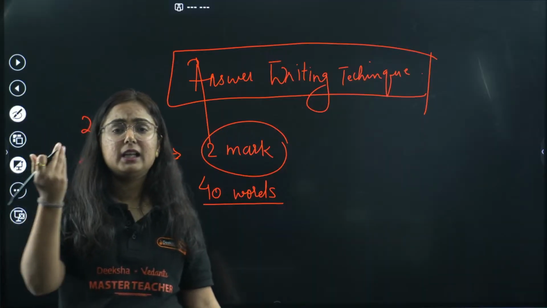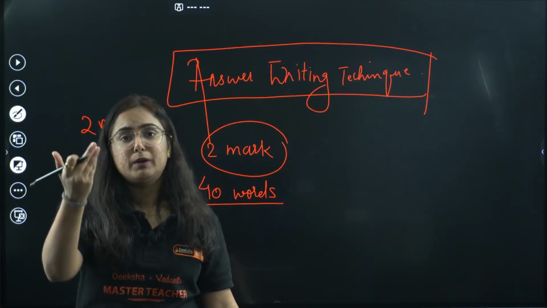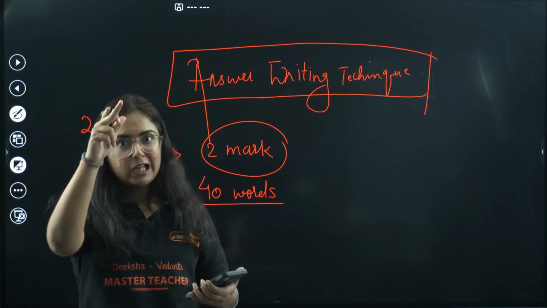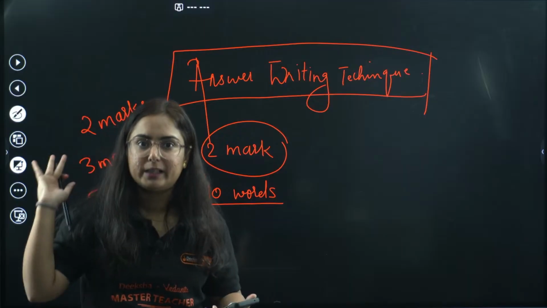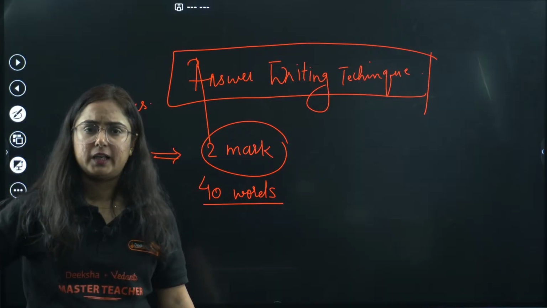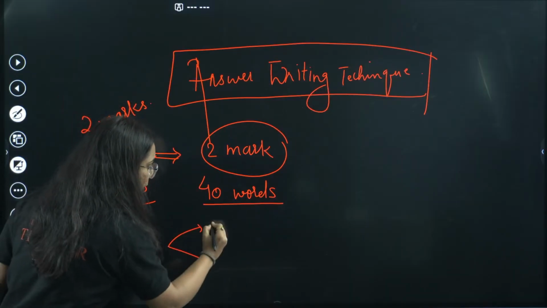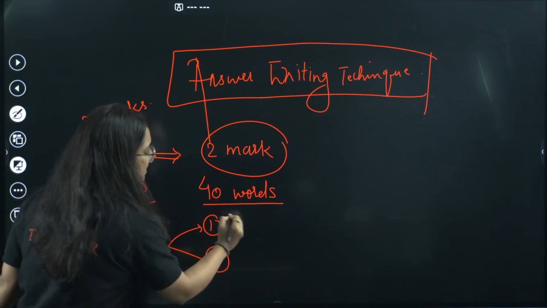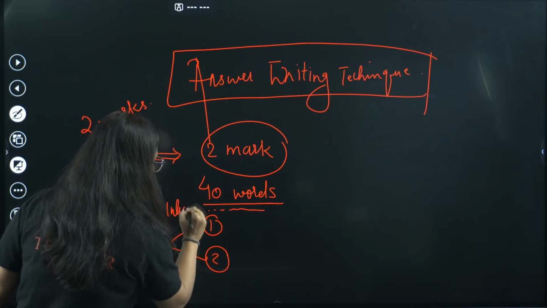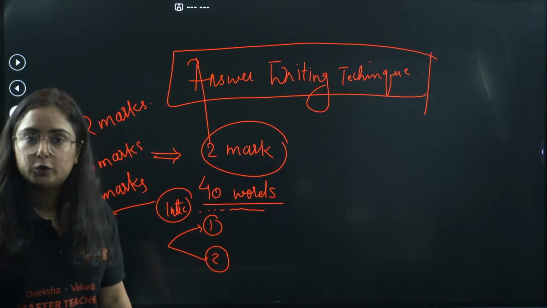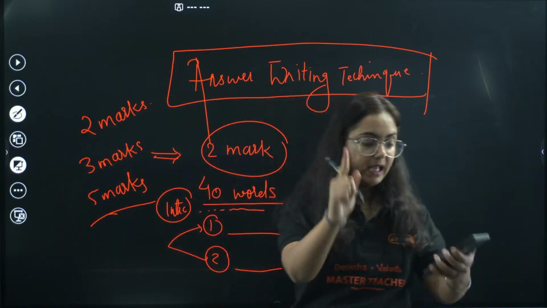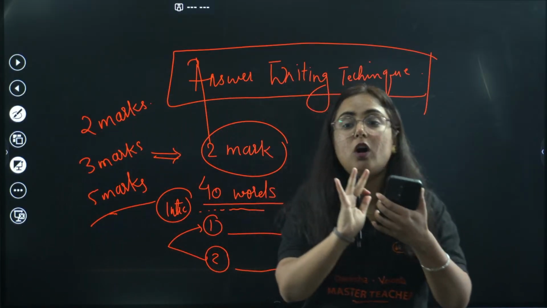For example, they just gave you a question: what are the steps taken by French revolutionaries to raise the feeling of nationalism? Now, you know that the whole 7 points doesn't mean that you will write everything, right? Stick to 2 points. No big intro, nothing. Just go and write point number 1, point number 2. You can give a small intro and then write point number 1, point number 2. Point number 1 and point number 2 should not be the same anyhow. Pay attention, they should not be the same.